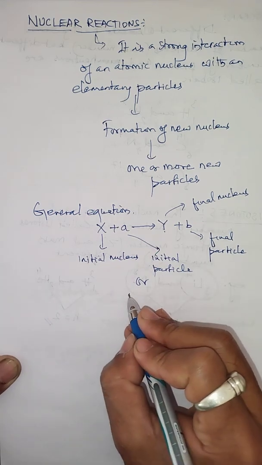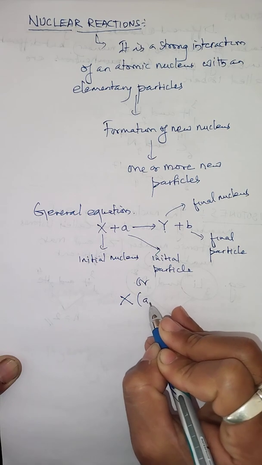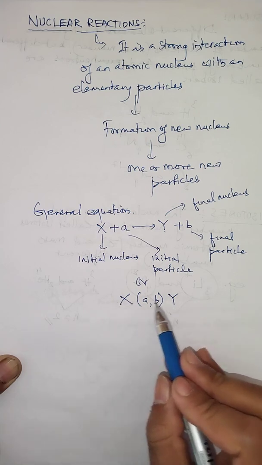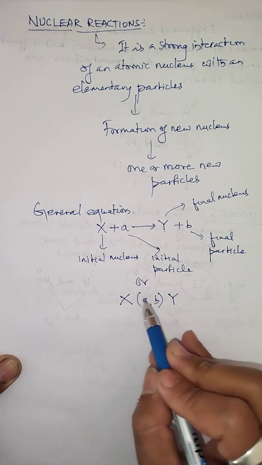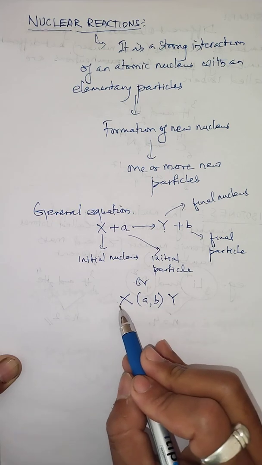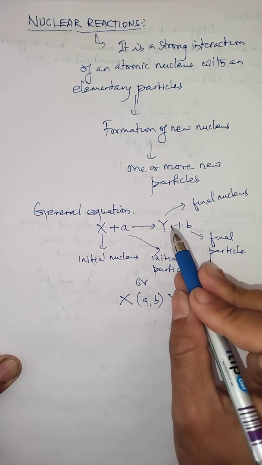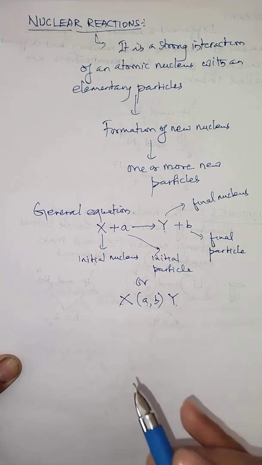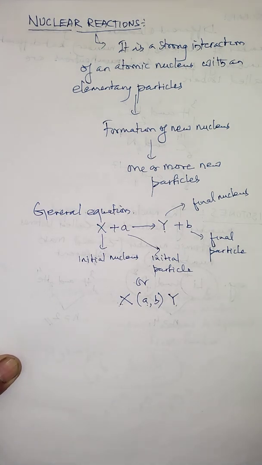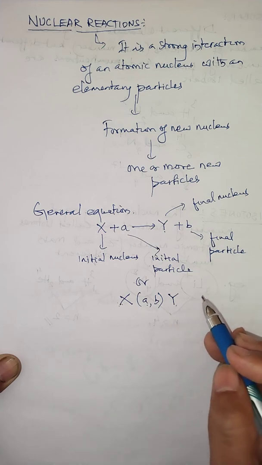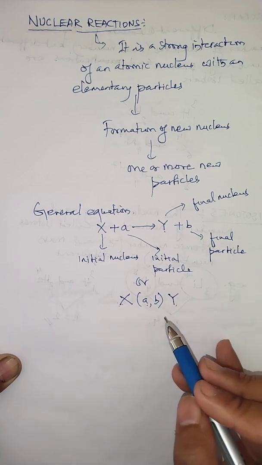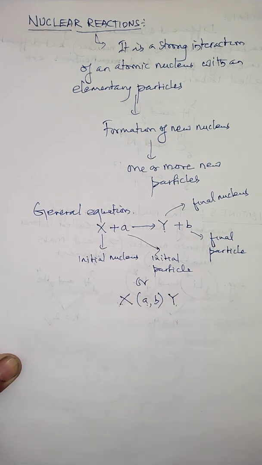You can write it as X, bracket a, comma, b, bracket, Y. That means the nuclei are written outside the bracket, while the particles involved in the reaction are written inside the bracket, where the initial and the final particles are written. So this is the way we can write a nuclear reaction.